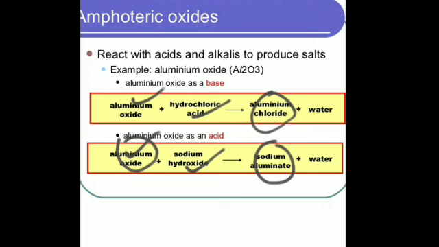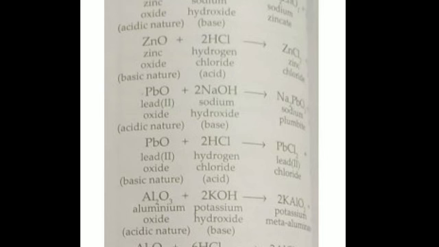In both these reactions they form salt and water, as in the example you have seen. The other examples you can also see, given in your book: zinc oxide acting both as an acid and a base. Here zinc oxide is acting as an acid, reacting with a base, and here it is acting as a base, reacting with an acid to give salt and water.